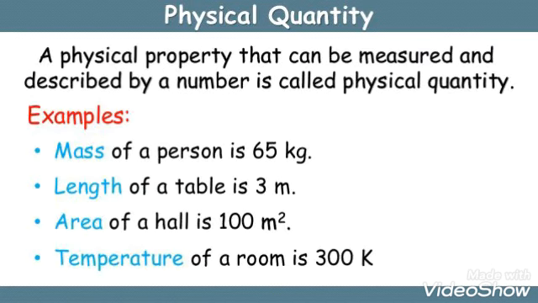Now, the next topic is physical quantity. It is a property that can be measured and described by a number. Such a property is known as a physical quantity. For example, mass is a physical quantity. Mass can be measured also. A person has a mass of 65 kg. Length, area, temperature, and so on: there are many quantities that can be measured. So these quantities are called physical quantities.